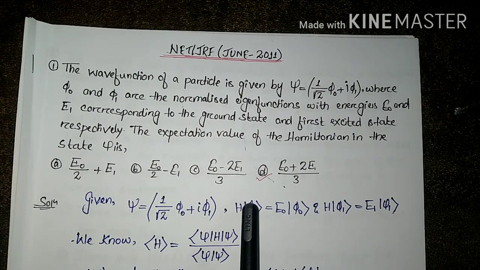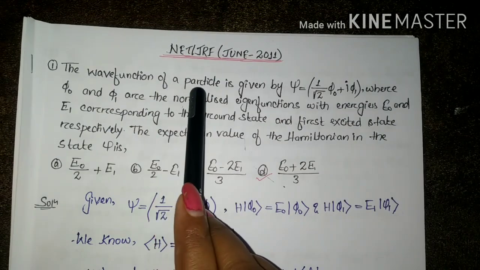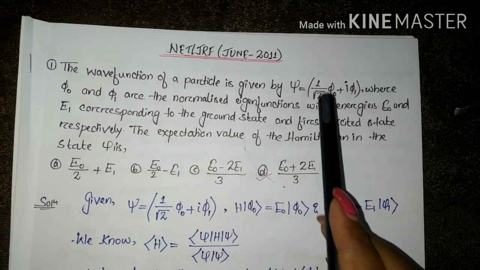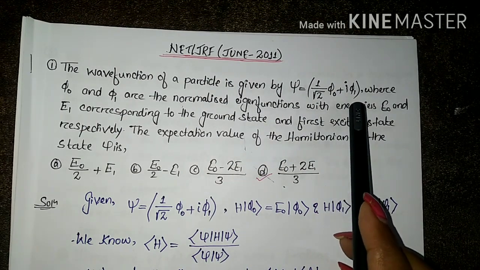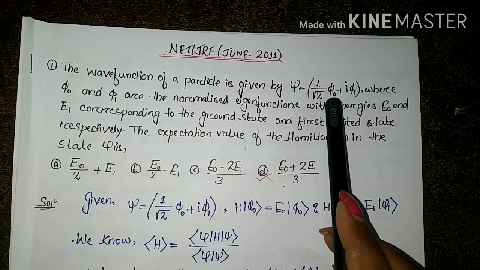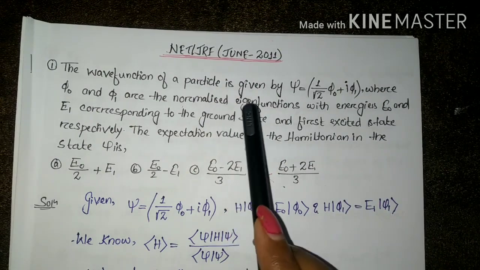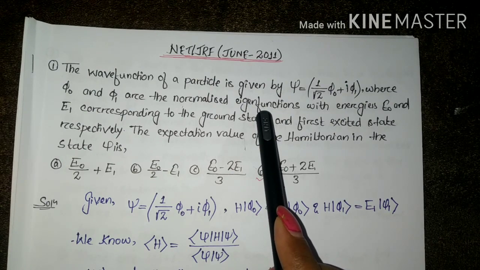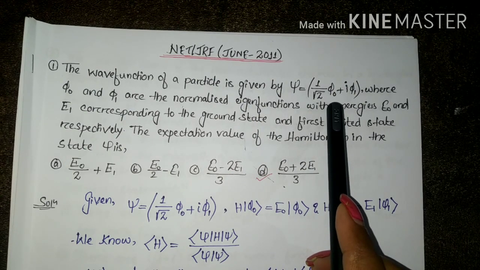Now let's read the question once again so that everything is clear. We are given a wave function of a particle, psi, which is equal to 1 by root 2 (phi naught plus iota phi 1). Phi naught and phi 1 are normalized eigenfunctions, which means the inner product of the eigenfunction with itself is equal to 1.